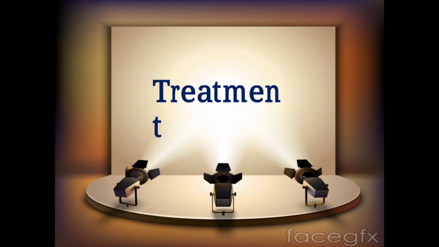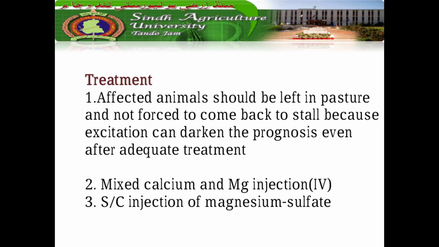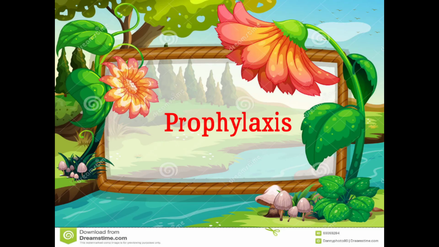Now, what is the treatment of the magnesium tetany? Affected animals should be left in pasture and not forced to come back to stall, because excitation can darken the prognosis even after adequate treatment. Mixed calcium and magnesium injections are mostly recommended, and subcutaneous injection of magnesium sulfate may overcome the magnesium tetany in early stage.